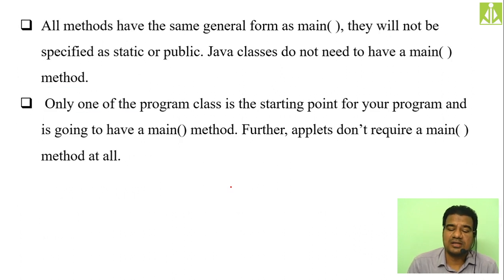All methods have the same general form as main. That means they will have the parameter list, the return type, and the body of the method. They will not be specified as static or public. Java classes do not need to have a main method, in the sense that all the classes do not need to have the main method.